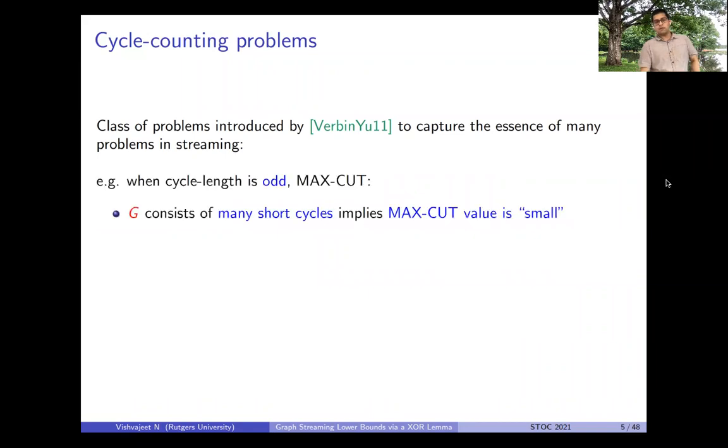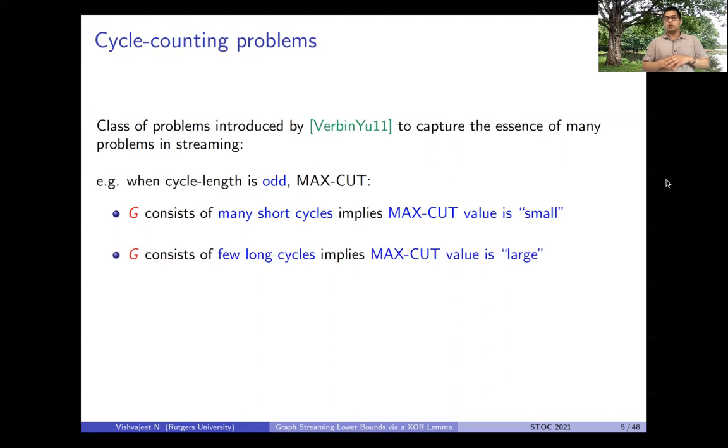And the reason is that if we consider an odd cycle, any cut of the graph must leave out at least one edge from the short cycle. So when the graph consists of many short cycles, the Max-Cut value will be small. On the other hand, when the graph consists of a few long cycles, then a max cut would not have to leave out many edges in the graph. So the Max-Cut value would be large.